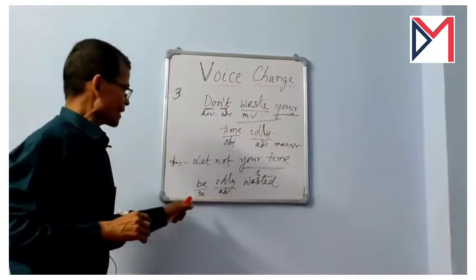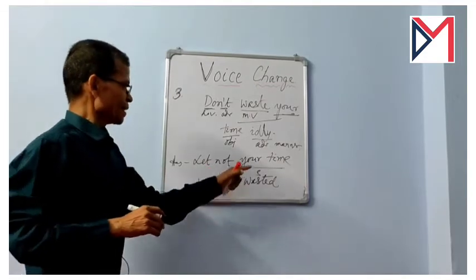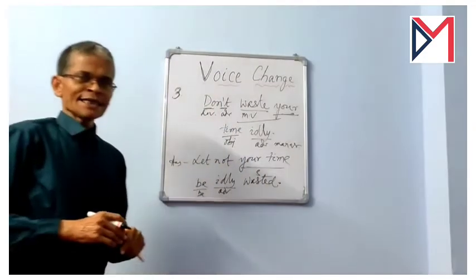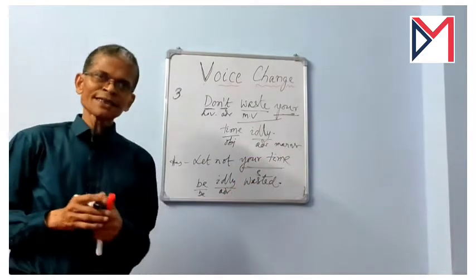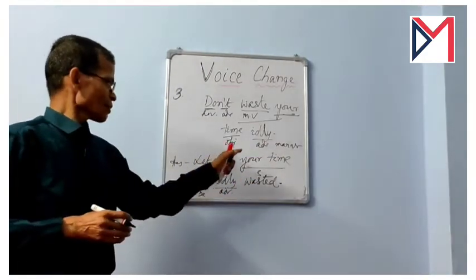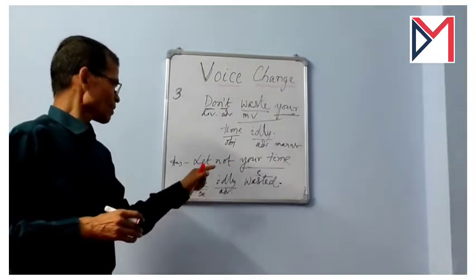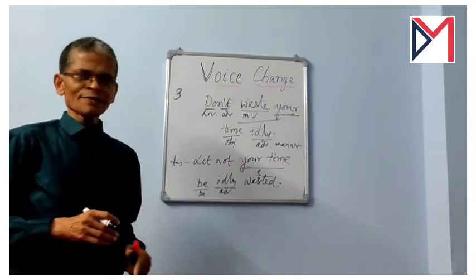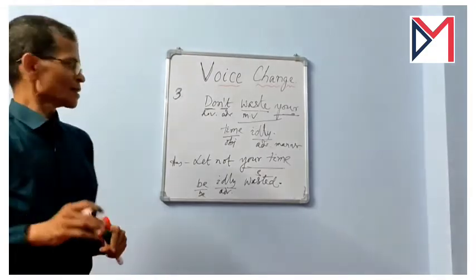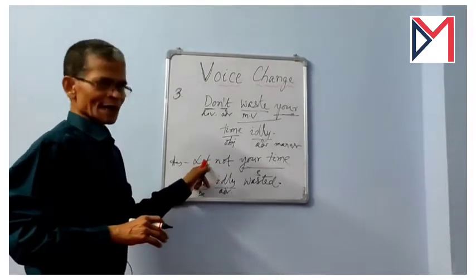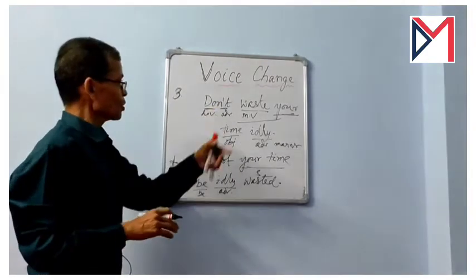Let not your time be idly wasted, and we need not write by you because your time is already there. Let not your time be idly wasted, and if we write let not your time be wasted idly, that will be grammatically incorrect.